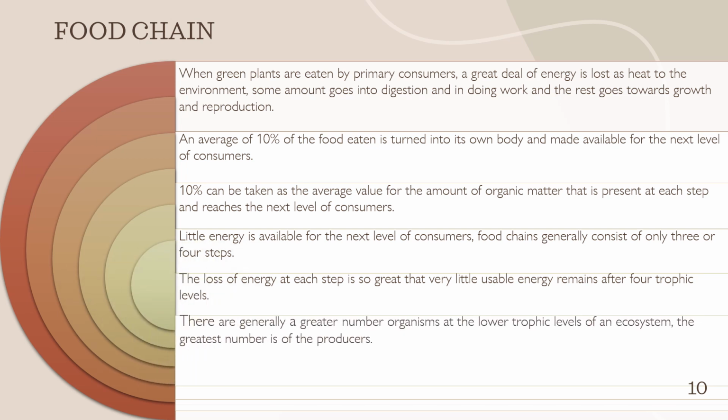The loss of energy at each step is so great that very little usable energy remains after four trophic levels. Only a little energy will reach the apex level, and after that also only little energy will be there. There are generally a greater number of organisms at the lower trophic level, that means the producers. Producers are the highest in number.